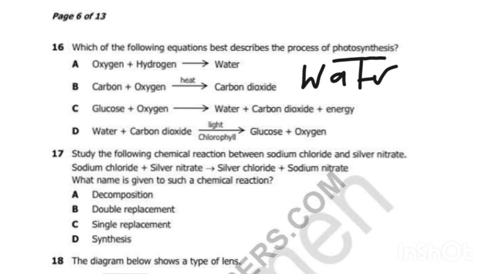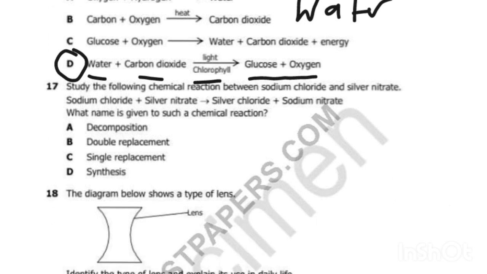So for photosynthesis to occur, there must be the presence of light and chlorophyll. So what can be the correct equation describing photosynthesis? Water, carbon dioxide, light and chlorophyll here, producing glucose and oxygen. So D is the correct answer. So we go to 17.